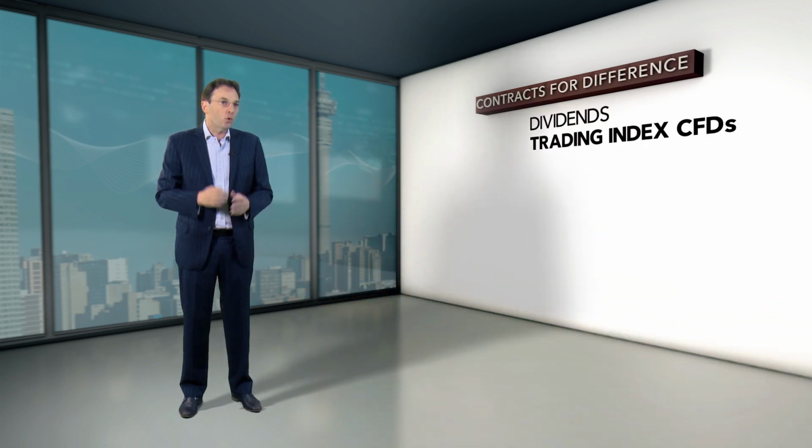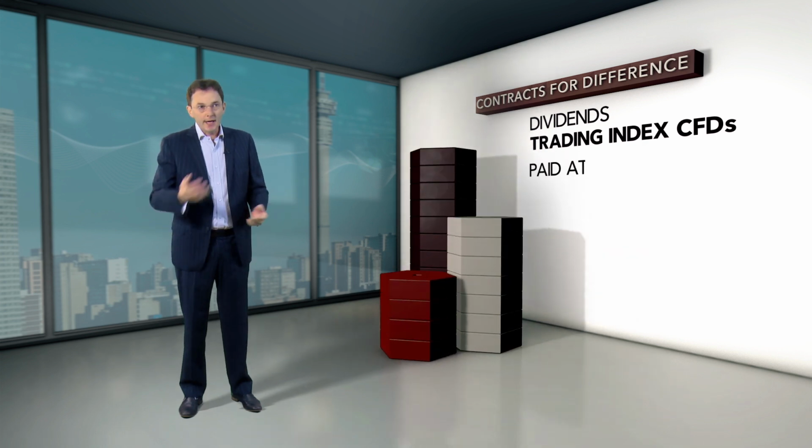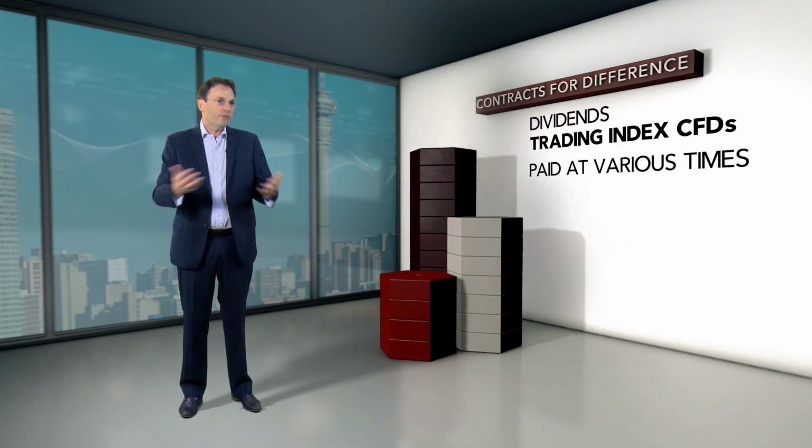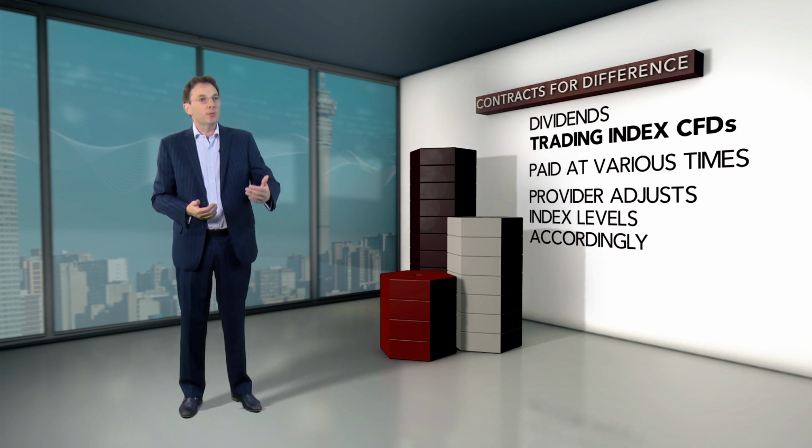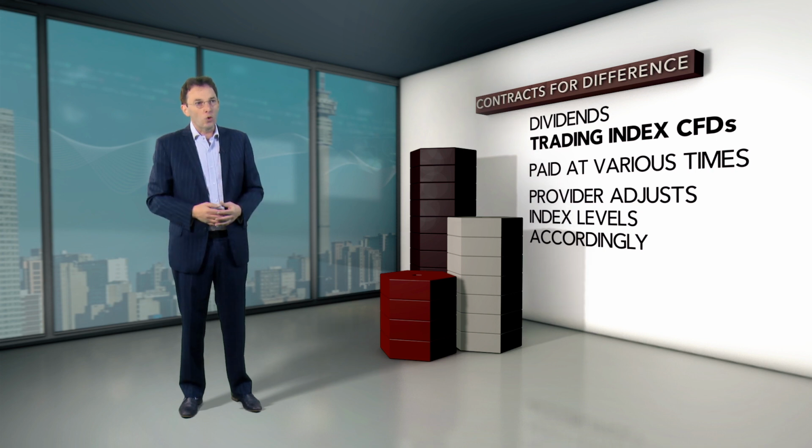Trading index CFDs also affects dividends. An index is made up of a basket of shares, and naturally these shares will pay dividends at various times. In order to accommodate these dividends, your CFD provider will adjust the index levels accordingly. Check your CFD provider's website to see when they do this. They'll also send an email to clients when they make the adjustment.